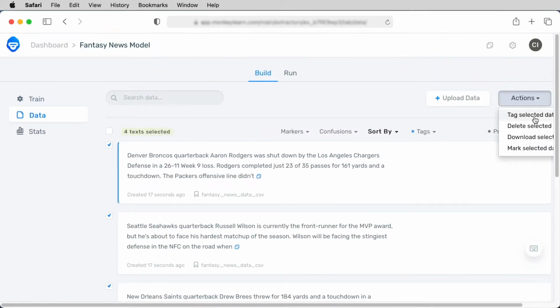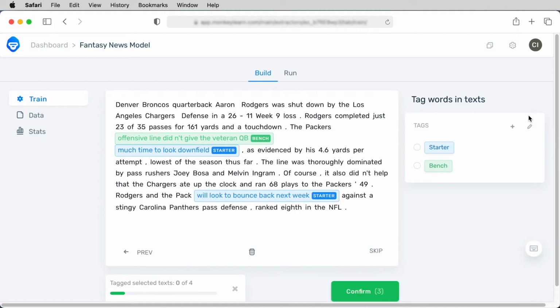And then under Actions, we'll choose Tag Selected Data. And MonkeyLearn presents you with a piece of data that in this case is an example of a news item. And you'll see that we have these tags over here. We've created these tags ahead of time for our model. Specifically, we're looking for positive information about a player. We'll call that starter. And then we're looking for any negative information. We'll call that bench. You see those represented here as different colors.